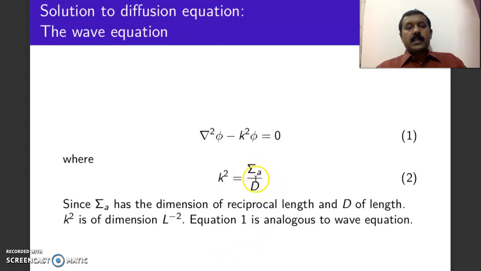And expressing that sigma a by D as k square, we get an equation which is very similar to that of the wave equation, because dimensions of k square will be length to the power minus 2. Hence this is similar to the wave equation.